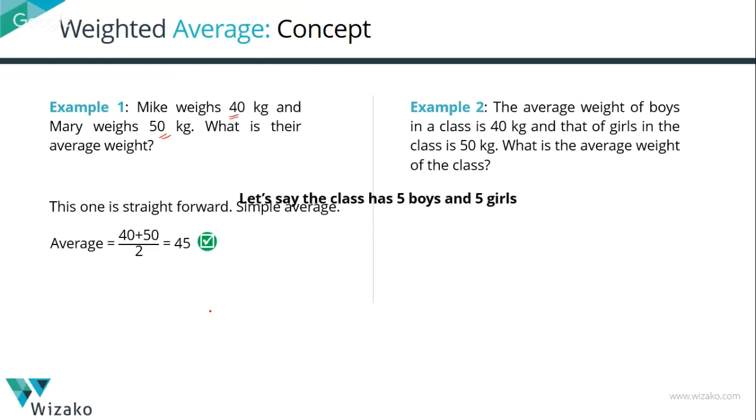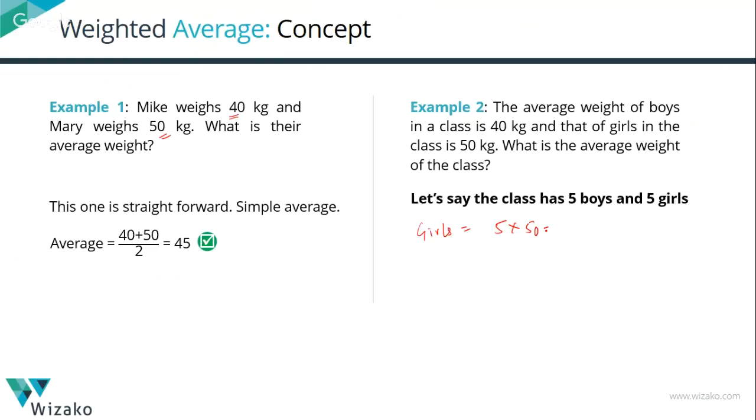Let's find out what if the class has 5 girls and 5 boys. 5 girls, the average weight of the girls is equal to 50. So the sum of the weights of the girls is equal to 5 girls into their average weight, which makes it 5 into 50 equal to 250. Let's look at the sum of the weight of the boys in that class. How many boys are there? 5 boys. Their average weight is equal to 40. So the sum of the weights is going to be equal to 200. So what is the sum of the weights of boys and girls taken together? That's going to be equal to 450.